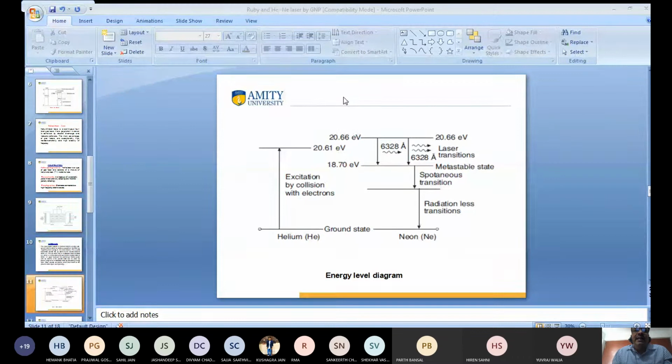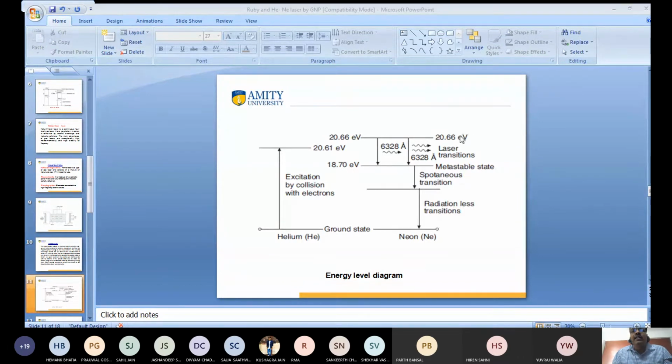Now the neon atom comes down to here and emits a photon of wavelength 632 nanometres, that is 6,320 angstrom. This is not sufficiently intense, so again they go back, again they emit photons, and again this is not sufficient, and so on. When they are sufficiently intense, the laser beam of 6,320 angstrom is emitted out.